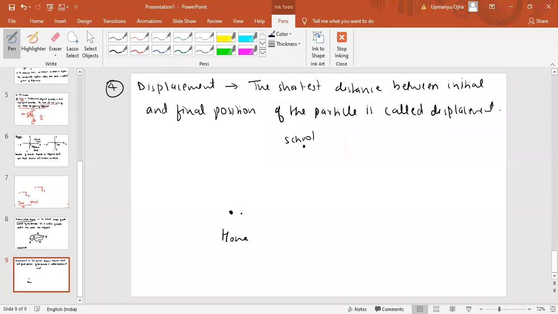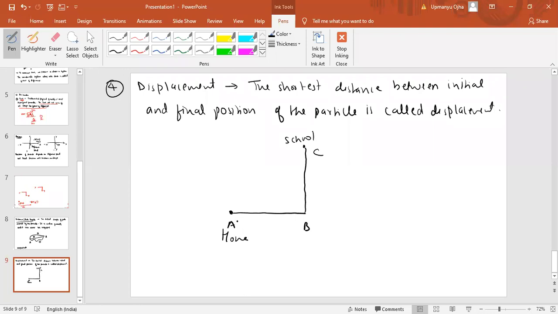While going from home to school, you want to reach the school as late as possible because you don't want to go to school. For that, you will take the longest path, or we can say that you start from point A, reach point B, then go to school at point C. So this is the path covered by you, from A to B, then B to C, from home to school.